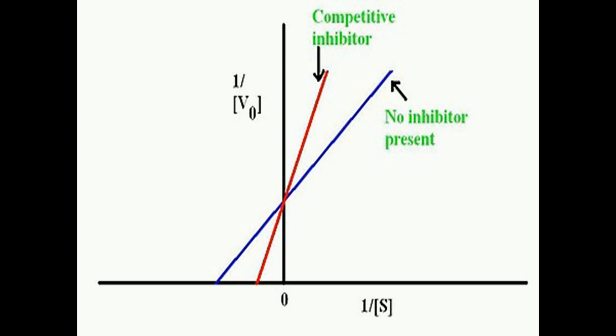It shows different x-axis intercepts, indicating that the apparent Km is increased in the presence of competitive inhibitors because minus 1 by Km moves closer to 0 from the negative value.